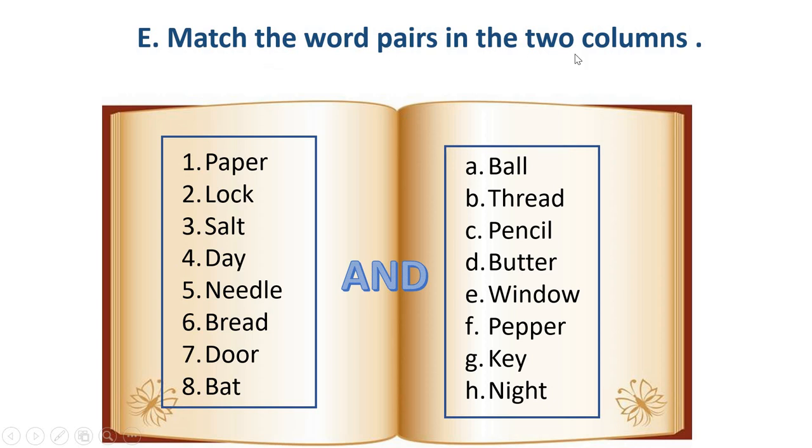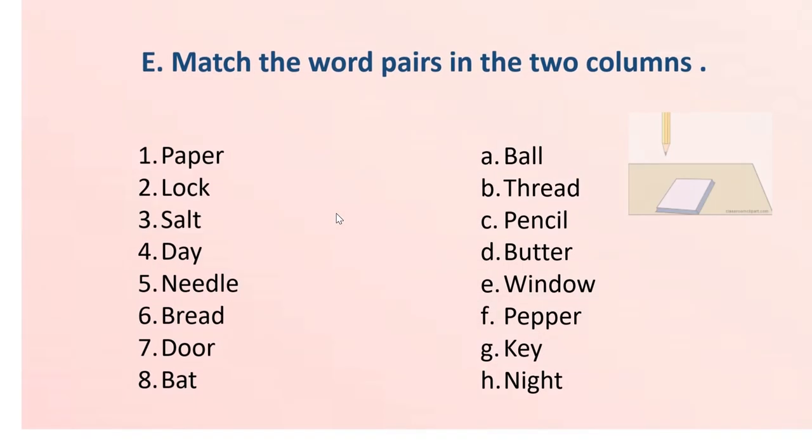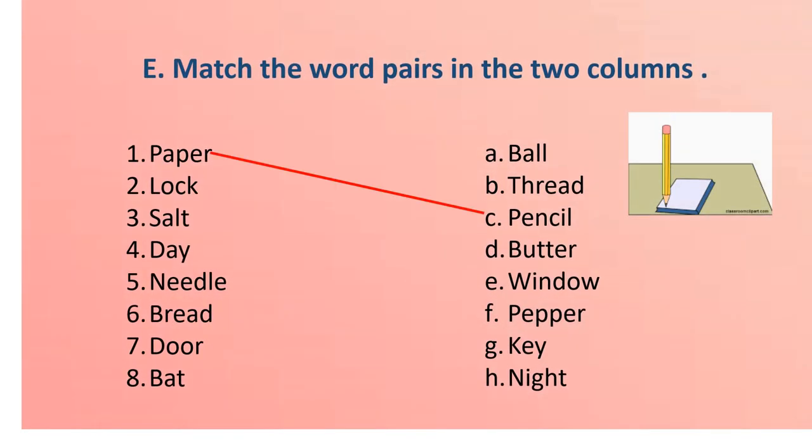Now next E part. Match the word pairs in the 2 columns. See, 2 columns are here. This and this, like paper, and you have to match the correct word to make a correct pair. Paper with ball, no. Paper with thread, no. So let me see what are the answers. First is paper and pencil. This is the correct pair. Yes, you write on the paper with the help of a pencil.